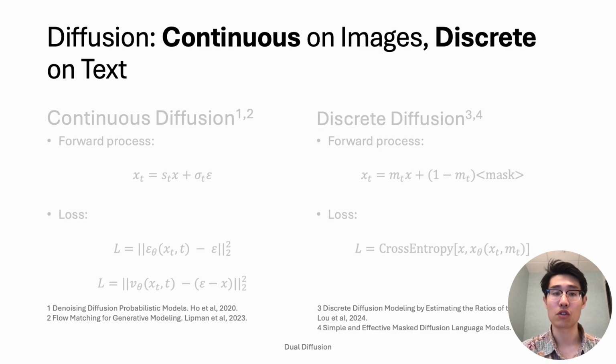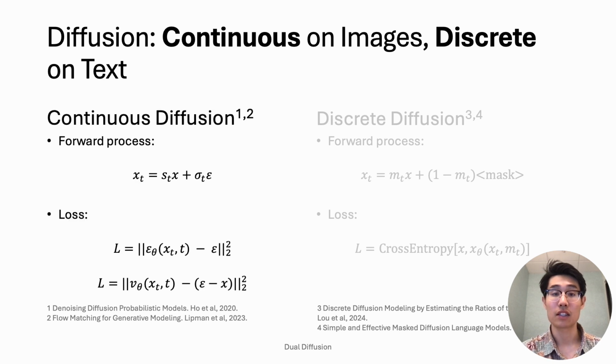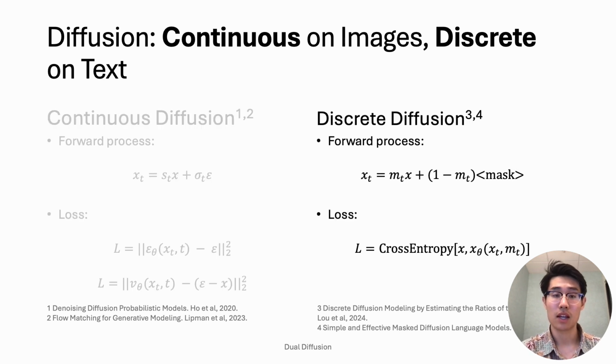So let's quickly review the two types of diffusion used in our method. Continuous diffusion is defined on continuous value data such as images or audio. The forward process involves gradually adding continuous Gaussian noise to the signal, and the model learns to reverse this process by predicting diffusion targets such as the noise or velocity field. Masked discrete diffusion is defined on discrete value data such as text or other categorical tokens. The forward process involves a categorical diffusion process with an absorbing state, which is the masked token. The model learns to reverse this process by directly predicting the unmasked sequence via a cross-entropy loss.